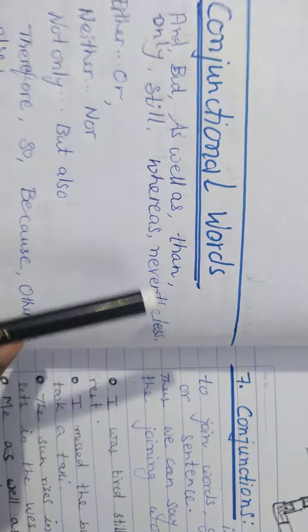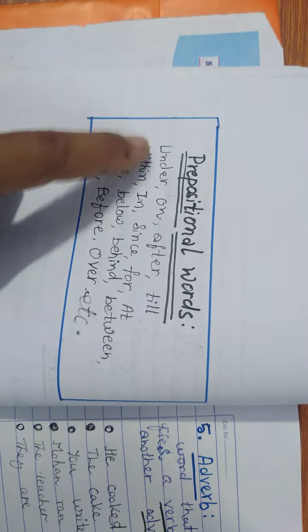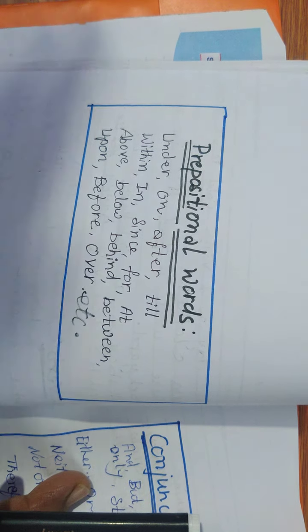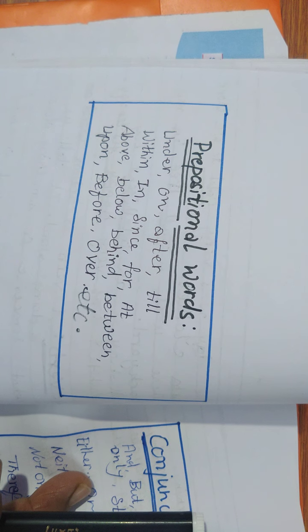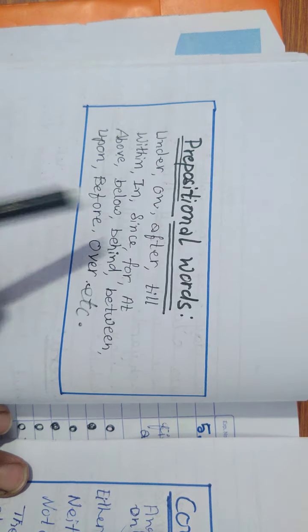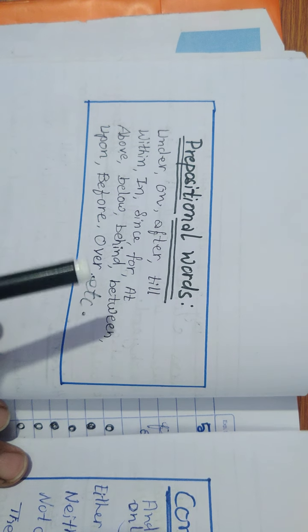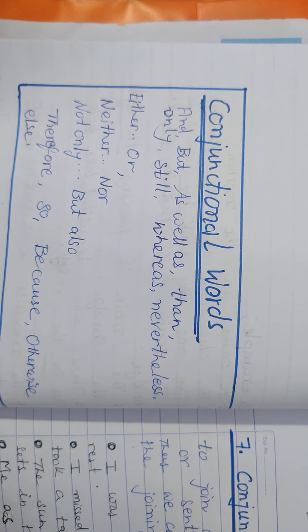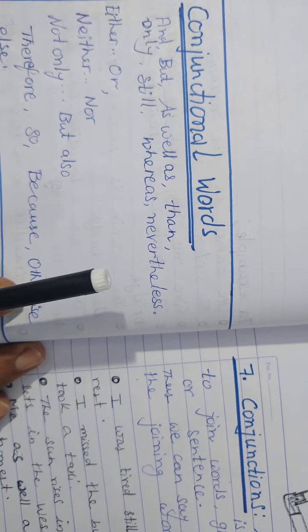Students, conjunction and preposition look alike to some extent, but you should not get confused between them. Preposition tells us about the situation of a pronoun or noun, that means where it is situated, the place. Conjunctions only join two sentences, if you want to join them, with the help of a conjunction.